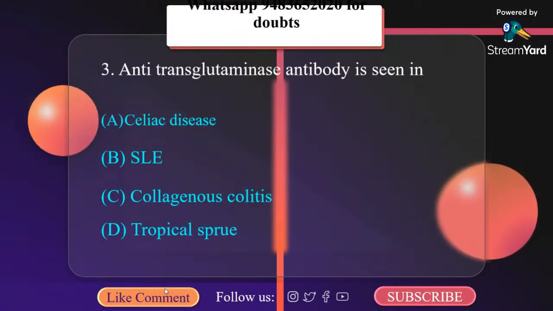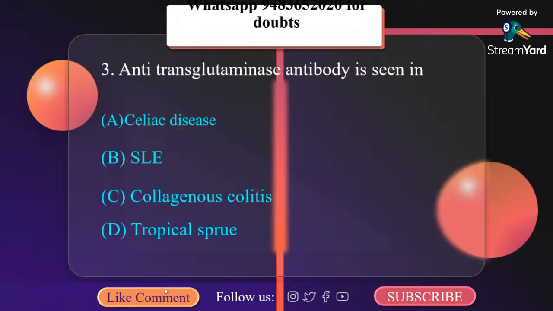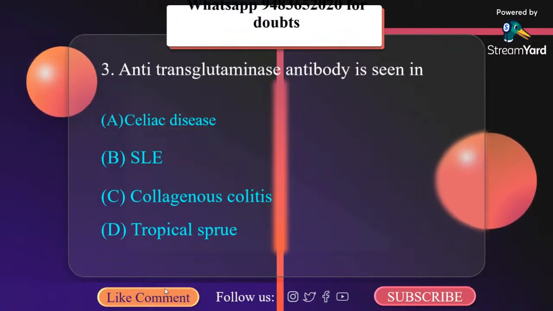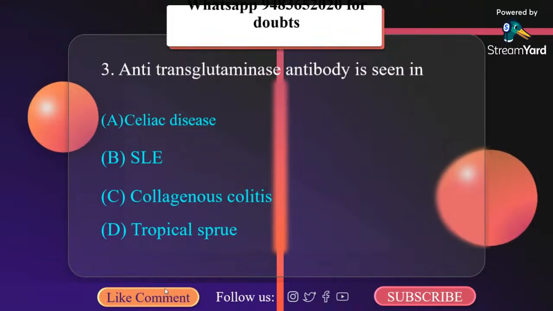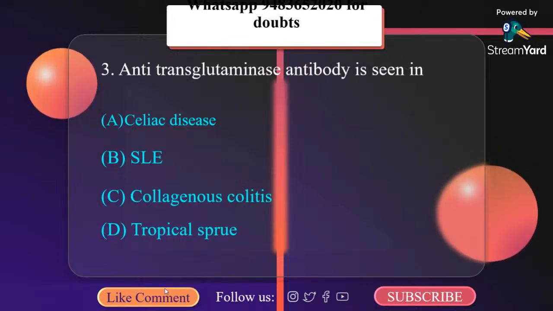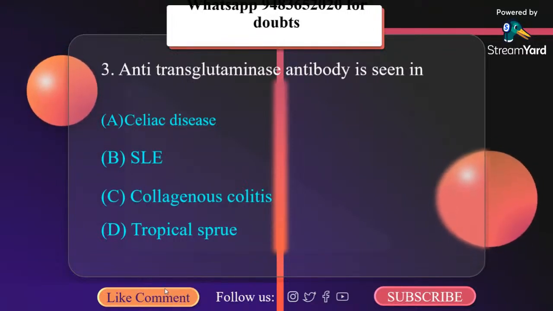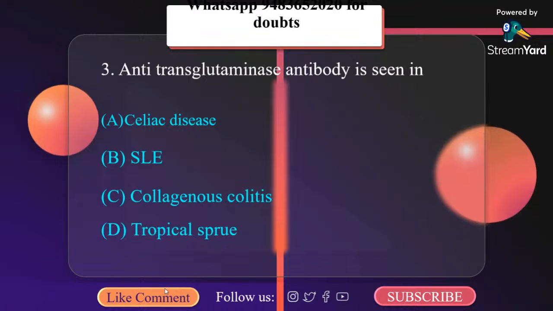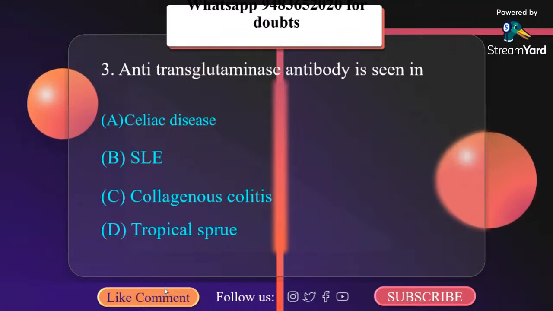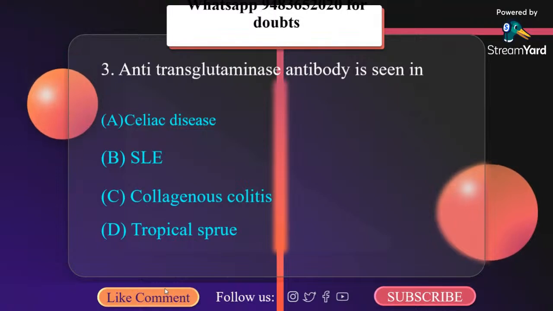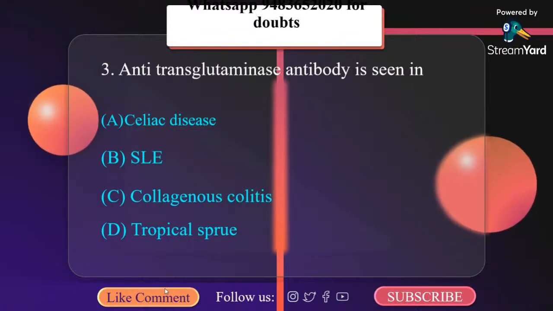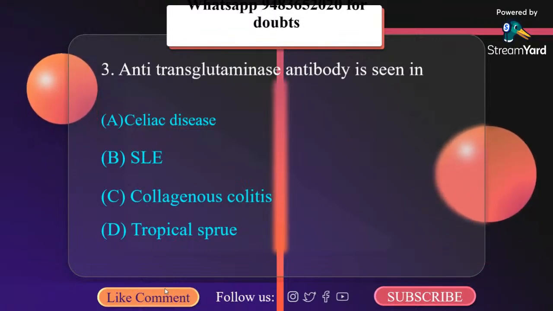Anti-transglutaminase antibody is seen in A. Celiac disease, B. SLE, C. Collagenous colitis, D. Tropical sprue. The correct answer is celiac disease. Asymptomatic celiac disease with selective malabsorption is found with increased frequency.